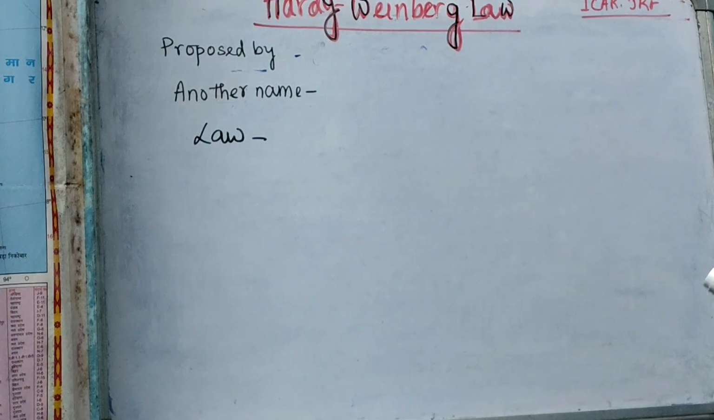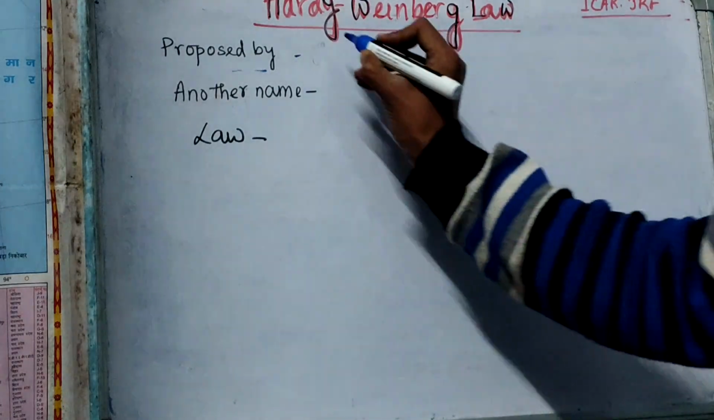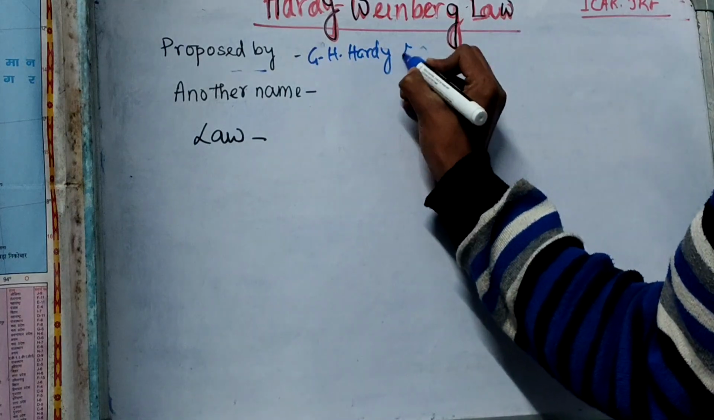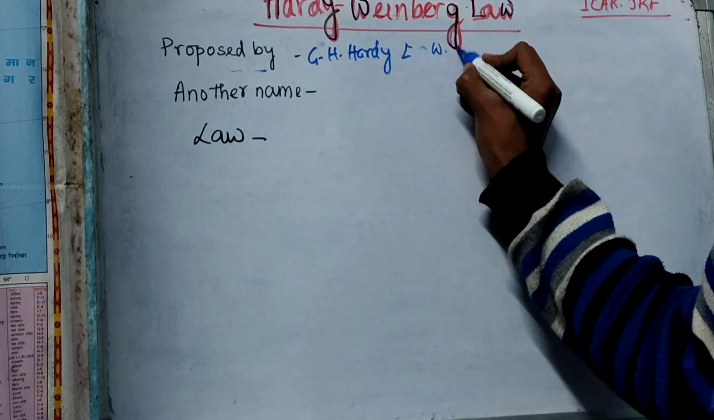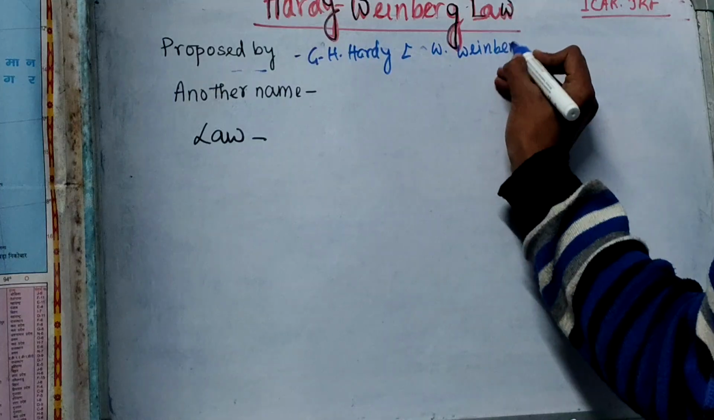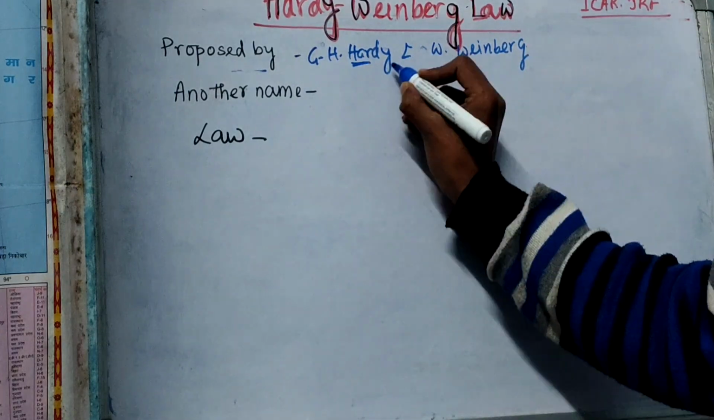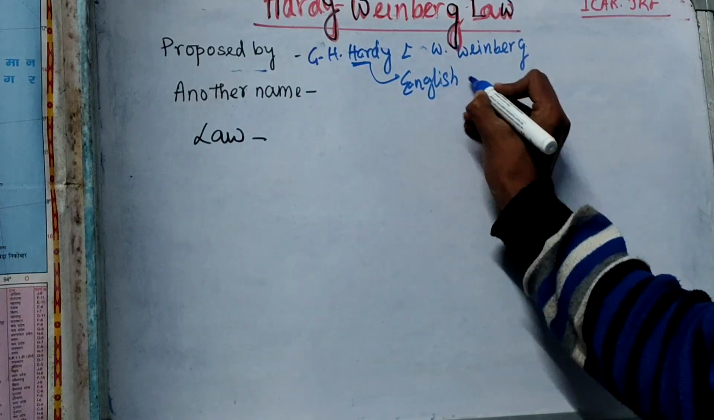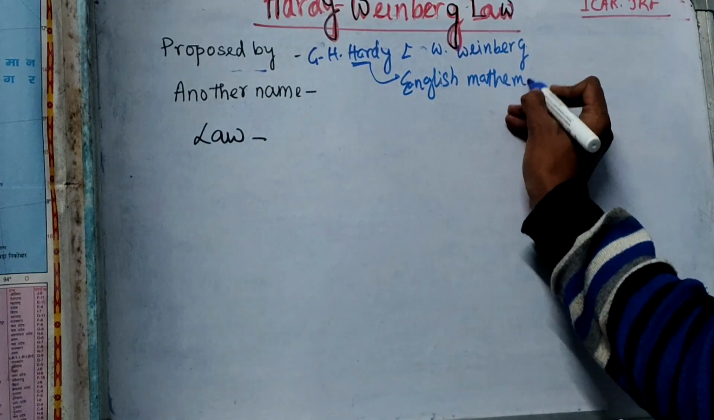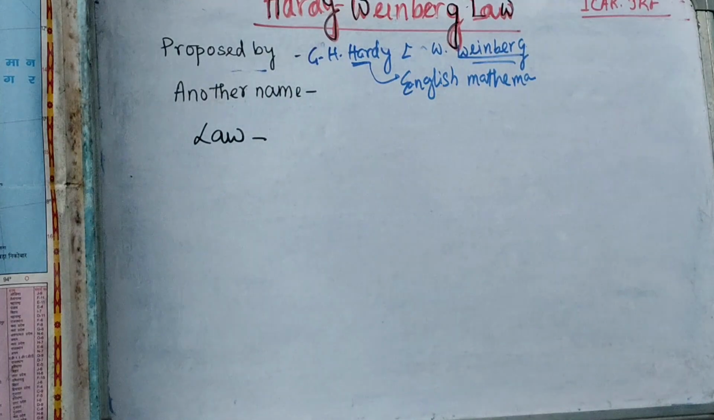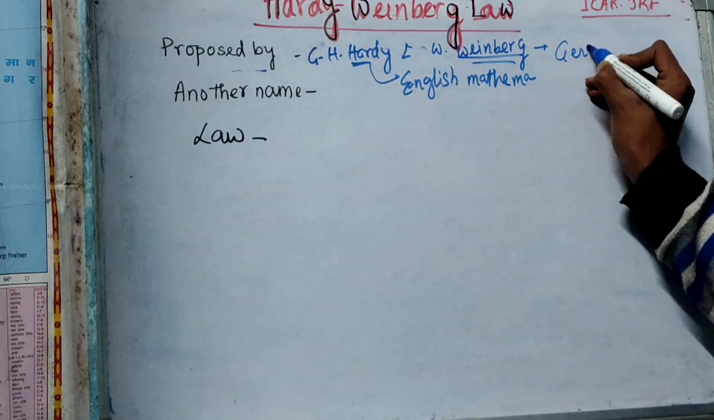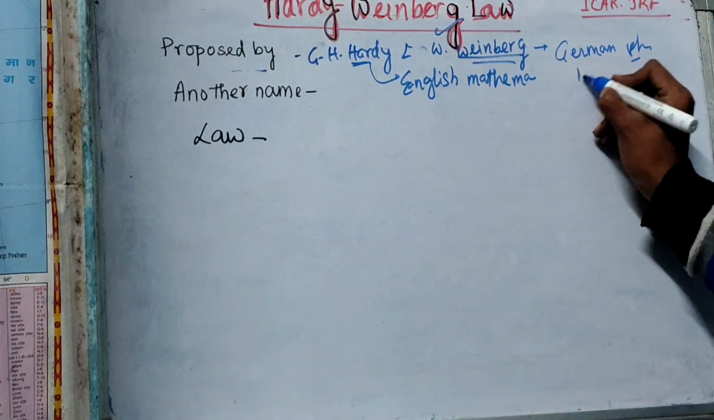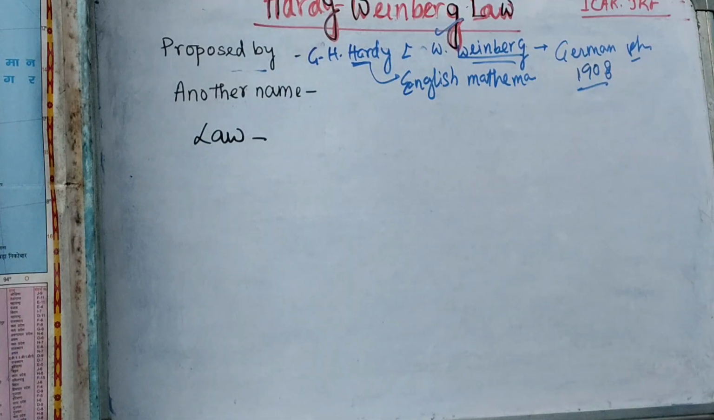Now let's start. The Hardy-Weinberg law was proposed by G.H. Hardy and W. Weinberg. G.H. Hardy was an English mathematician, and W. Weinberg was a German physician. They proposed the Hardy-Weinberg law in 1908 independently.